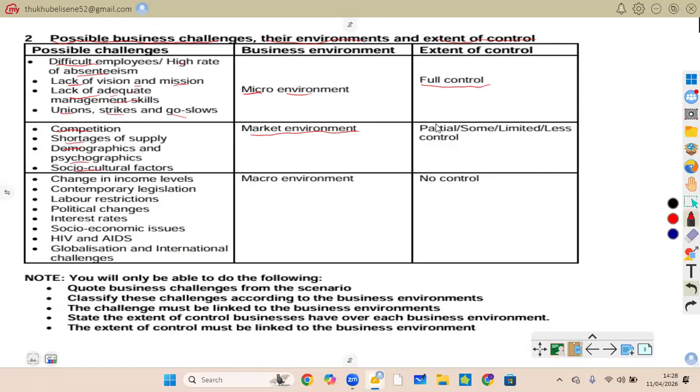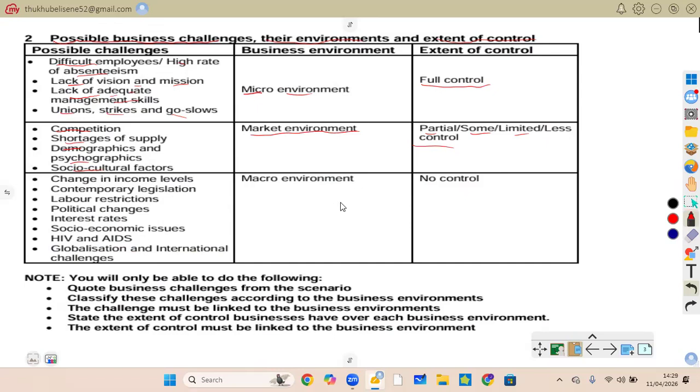And the external control is partial, limited or less control. The business has no full control over competition. You cannot stop the competition. All you can do is influence it. To beat the competition and have a competitive advantage, you provide products in such a way that customers will want them. You give quality products, or sell your products at cheaper prices so that customers who buy on the basis of price come to your business and you enjoy more sales. You can only have influence, but you don't have full control.